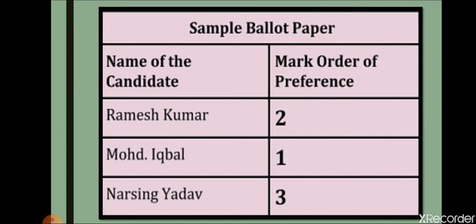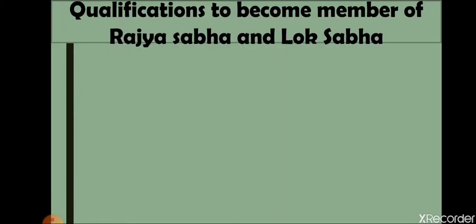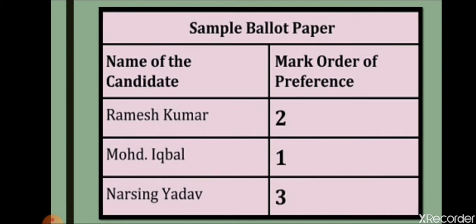So like that only they give preferences, and the preferences of every MLA are counted. The person who gets the majority of preferences will become the member of the Rajya Sabha. So like this only, the process of the election of the Rajya Sabha takes place. It is a bit difficult for you all, but I have tried to give you some gist of that, so that at least you will be able to understand how the members of Rajya Sabha are elected.